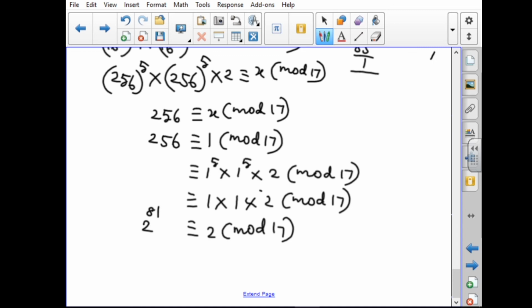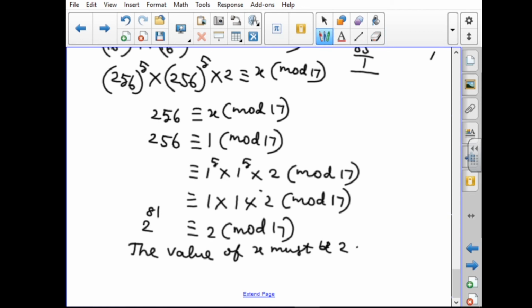So 2 power 81 congruent to 2 mod 17. The value of x must be 2. So 2 power 81 is divided by 17, we are getting the remainder is what? 2.